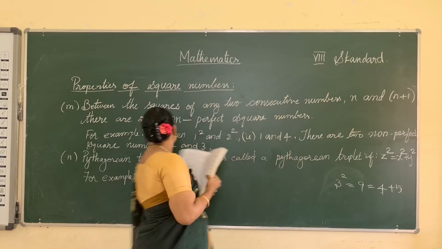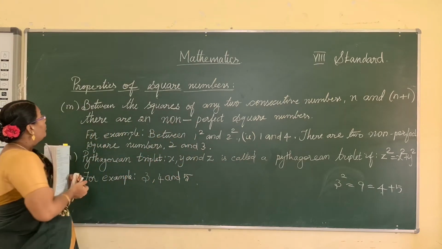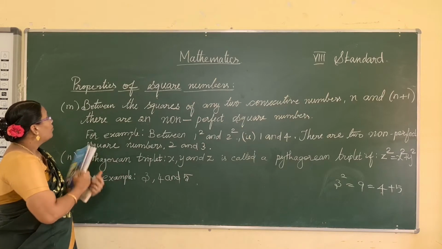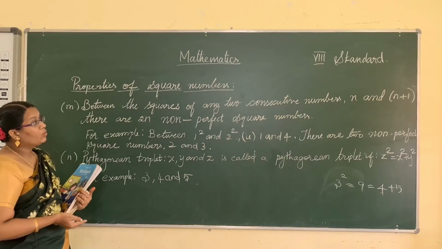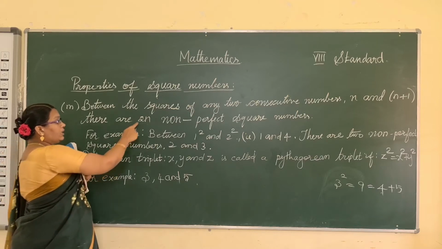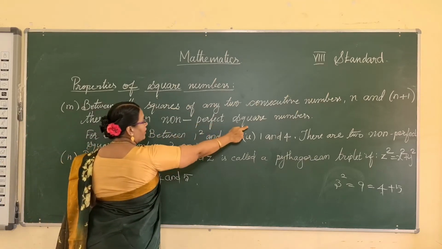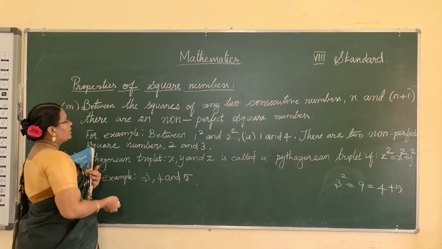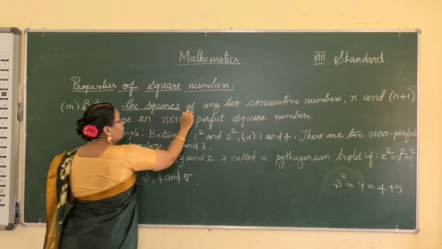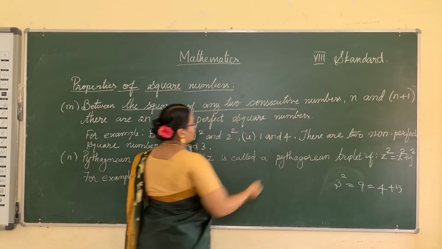Today we will learn about the remaining 2 properties of square numbers. Between the squares of any 2 consecutive numbers n and n plus 1, there are 2n non-perfect square numbers. What is the meaning? Between the squares of any 2 consecutive numbers.